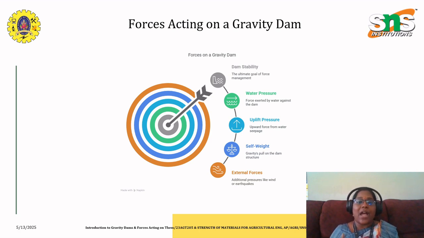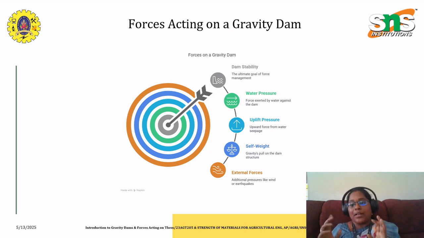The next one that we have to know is uplift pressure. Uplift pressure is an upward force from water seepage. But wait, water is very sneaky. It doesn't just push from the front, it tries to sneak underneath the dam, lifting it like a lever. So this is called uplift pressure, and it can reduce the effective weight of the dam.